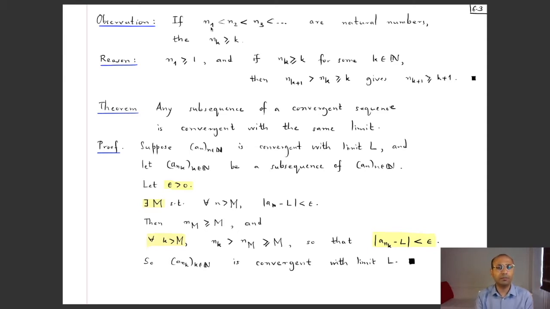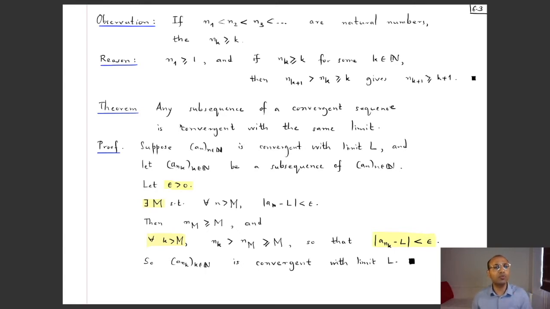Let's prove this theorem that any subsequence of a convergent sequence is itself convergent, and with what limit? Well, the same limit as the original sequence. So what we are learning over here is that this property of convergence is inherited by subsequences, and as one of the homework problems you also have to look at other such properties. For example, if the original sequence is bounded, then in fact any subsequence is also bounded, and some other thing. So it's a true or false exercise, so you have to either prove the statement or give a counterexample.